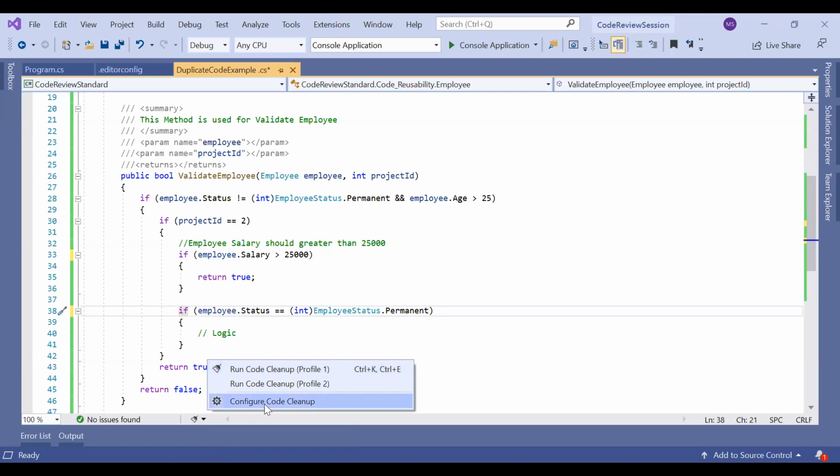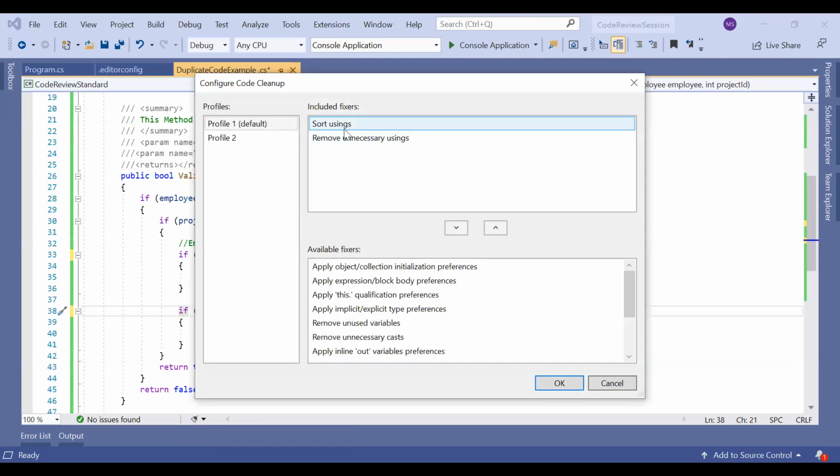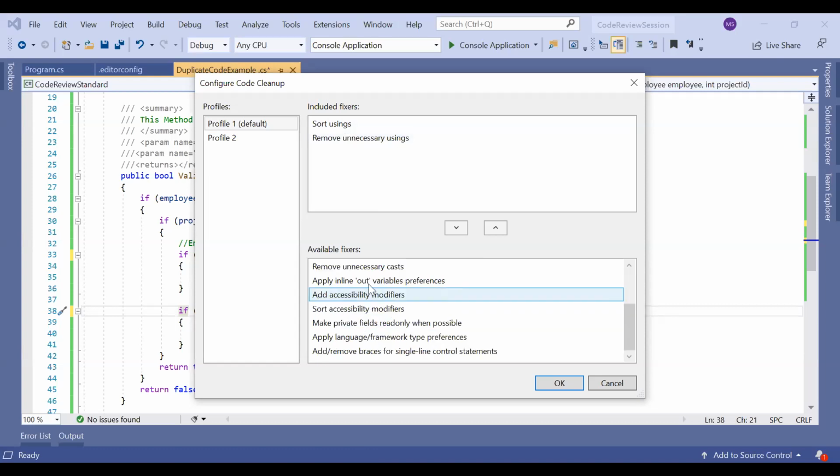Let's say we want to configure something. As you can see in Profile 1, we have two default fixers: sort usings and remove unnecessary usings. We can also add a few more fixers from here.